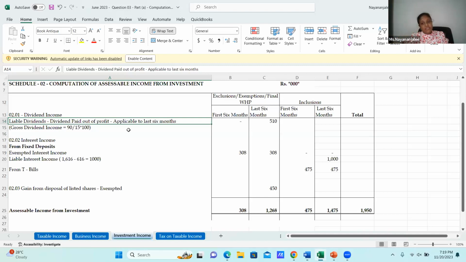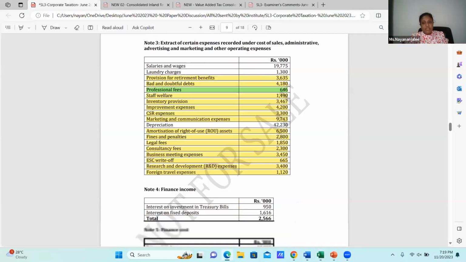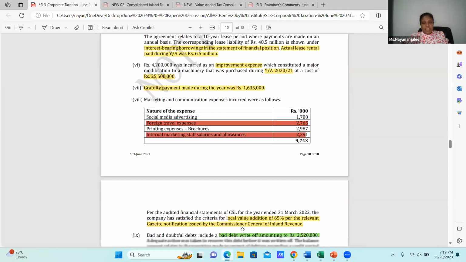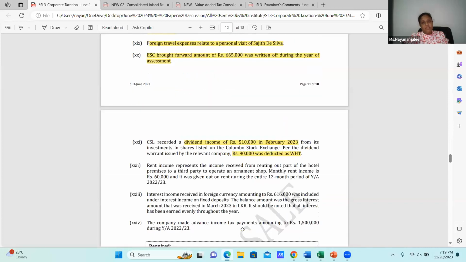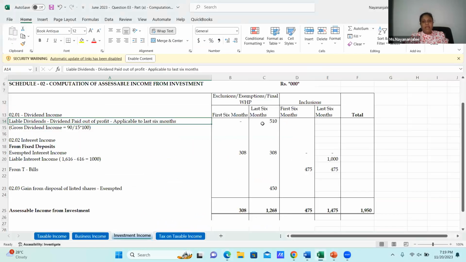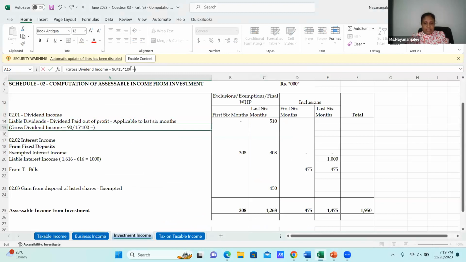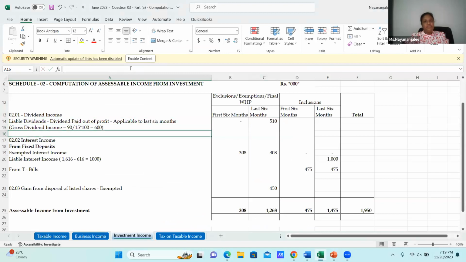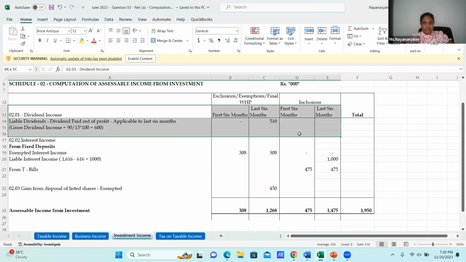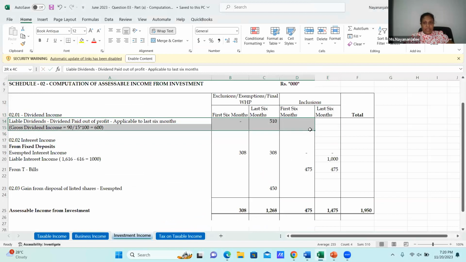Why? In which month has it been received? It was received, if not mistaken, in February 2023. Then if it was received in February 2023, it's obviously within the last 3 months and the withholding tax has been deducted, so for the last 6 months I have taken it in here. And I have shown here the gross dividend, which is equal to 600, just to show that. And next, let me take a color on this without mistakenly doing anything in the adjustments.